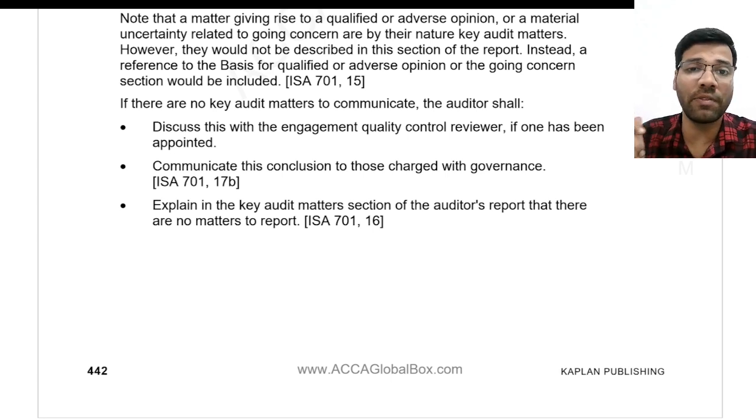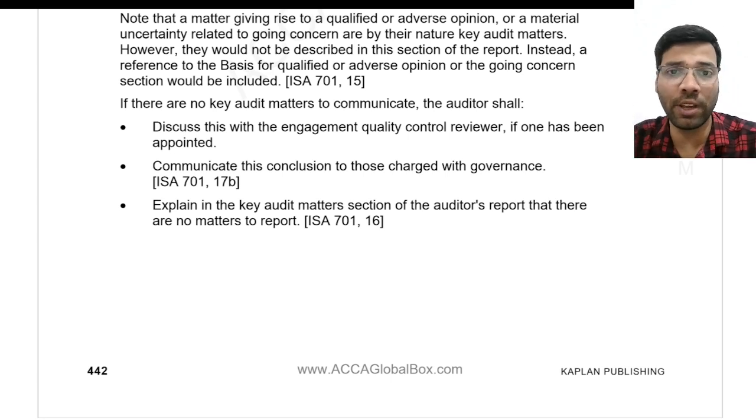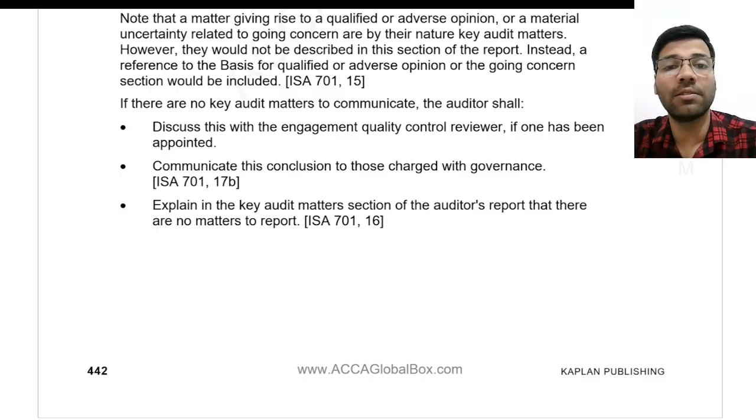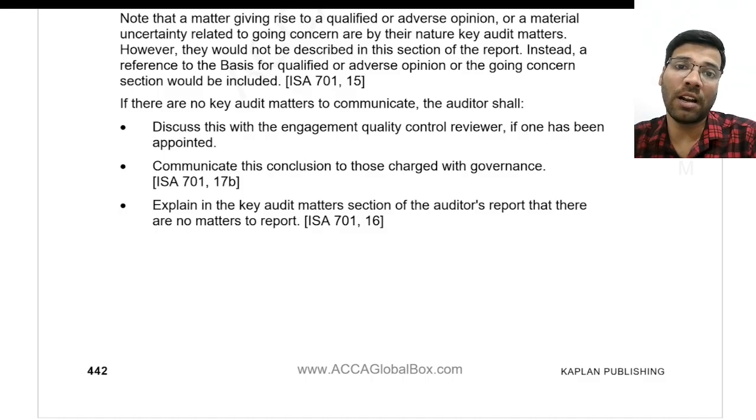Or if going concern is affected, we have a separate paragraph for going concern reporting, so you cannot put that again in this key audit matters paragraph. Why? Because in the audit report there should not be duplication; there should be transparency and clarity, and there should not be any ambiguous statements inside the report. Whatever is stated in one paragraph should not be repeated in other paragraphs.